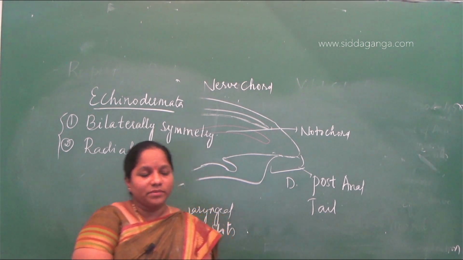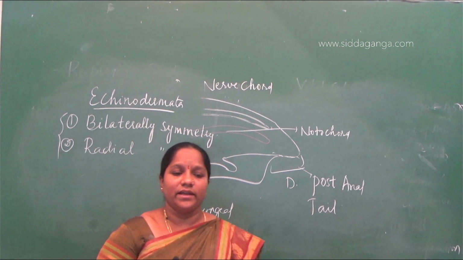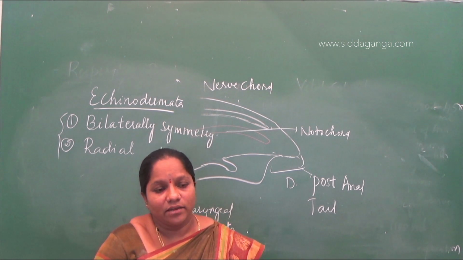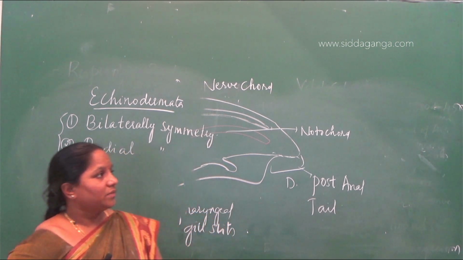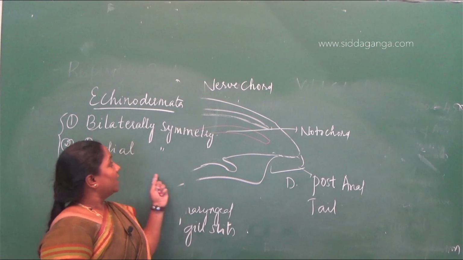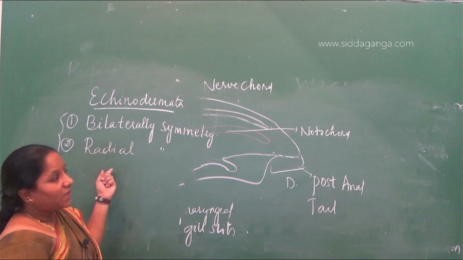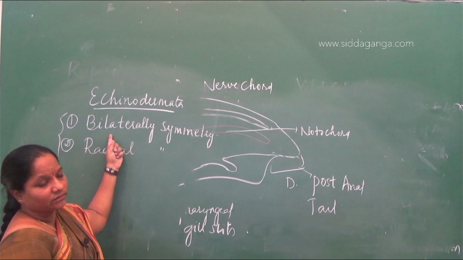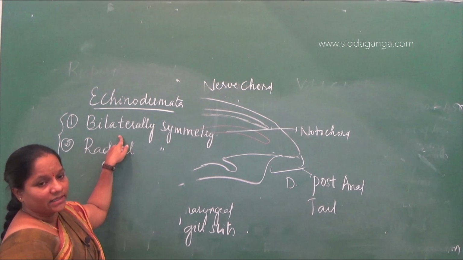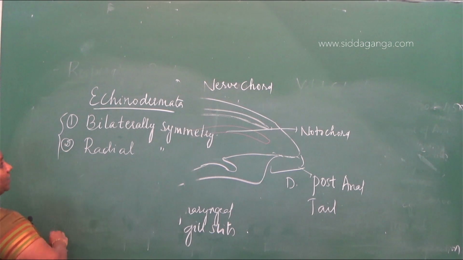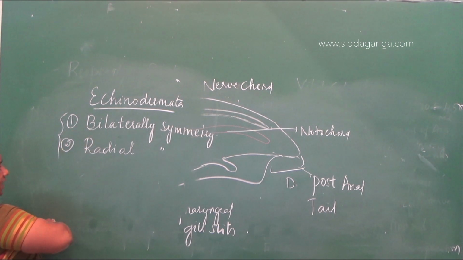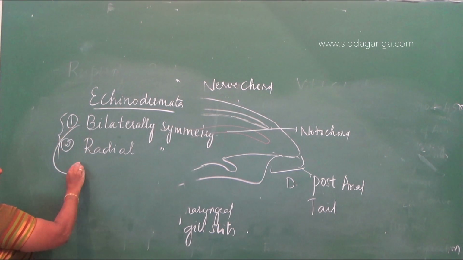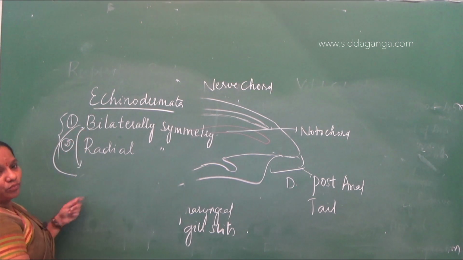From the phylum Porifera till the phylum Platyhelminthes, almost the animals are radial symmetry. But from the phylum Platyhelminthes till Arthropoda, we have bilateral symmetry. But only in the phylum Echinodermata, the last phylum of the invertebrates, it is having both symmetries.